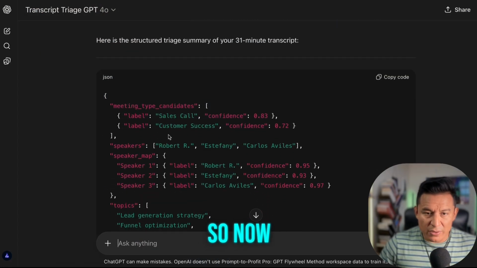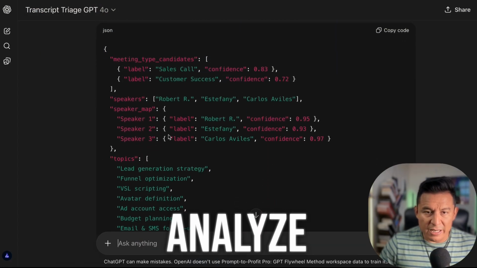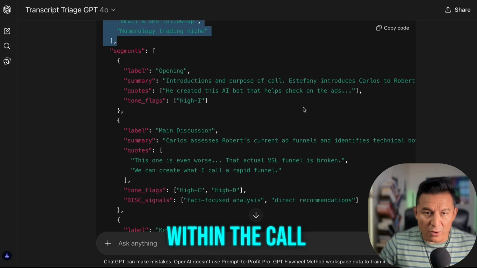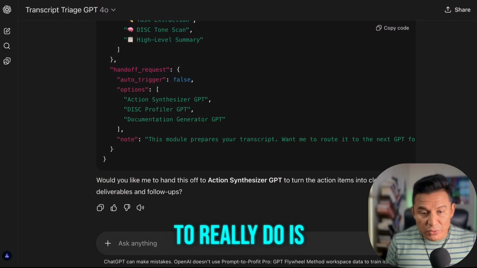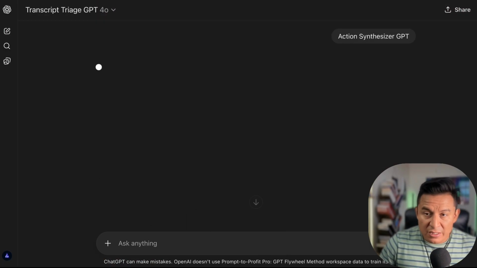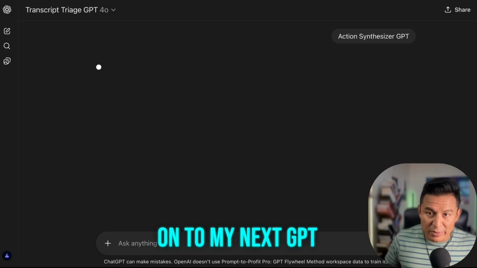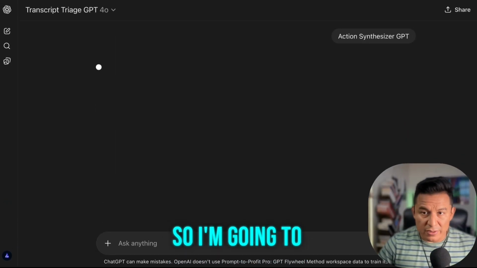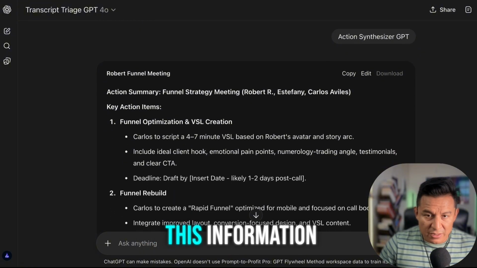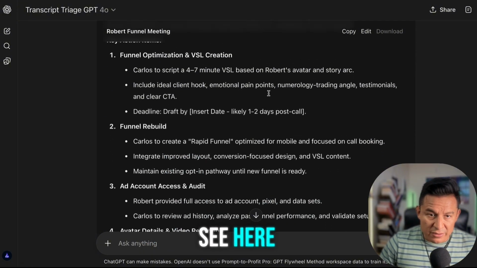Okay, so now, as you can see here, it's going to analyze the entire transcript, the people that attended the conversation, and also the topics discussed within the call. But what I really want to do is grab the action steps and pass this on to my next GPT. So I'm going to go ahead and analyze this information. And as you can see here, now I have action items.